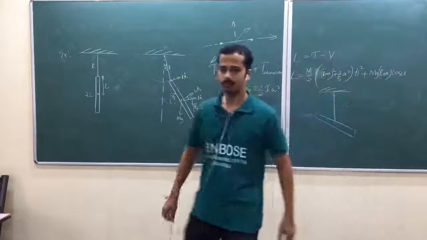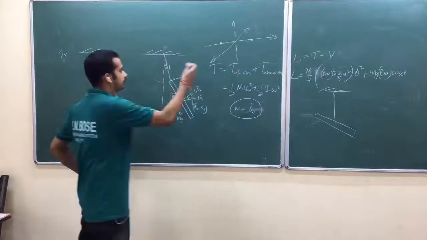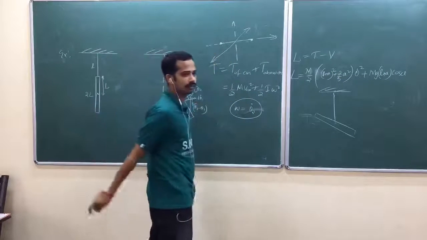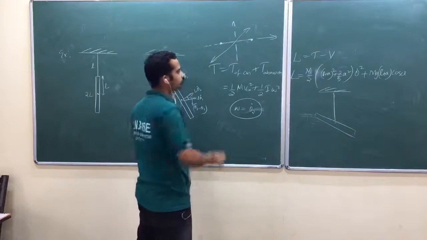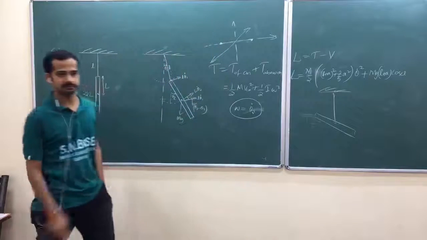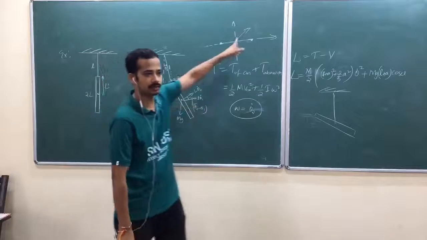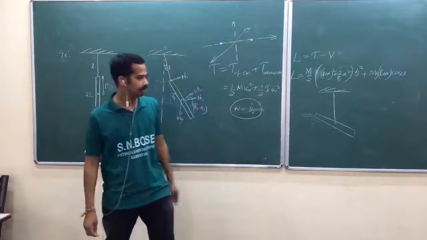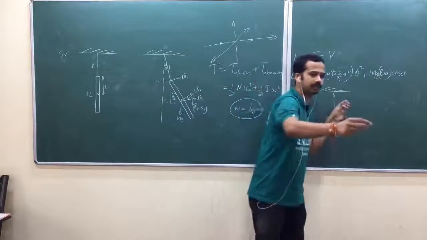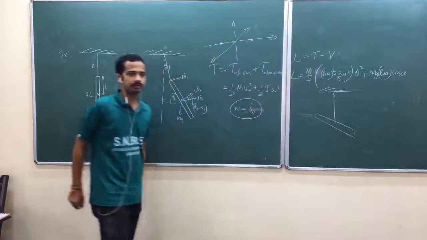So degrees of freedom would be only 2 over there. It contains 2 quadratic terms in its kinetic energy. In the case of a diatomic molecule, the same thing will happen for any linear body.